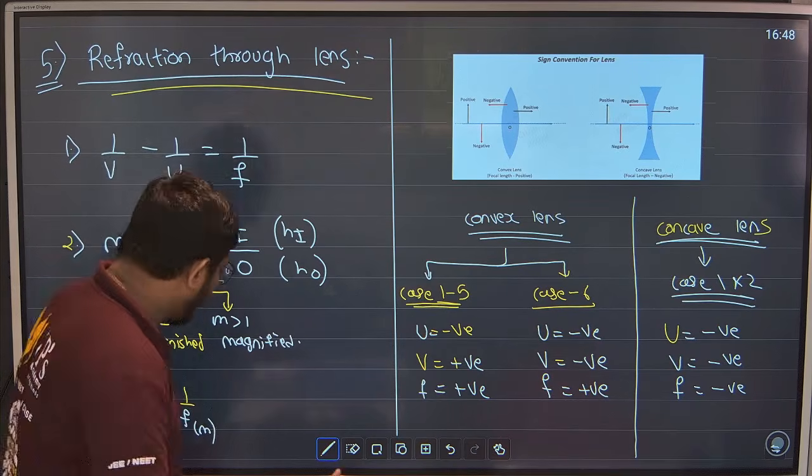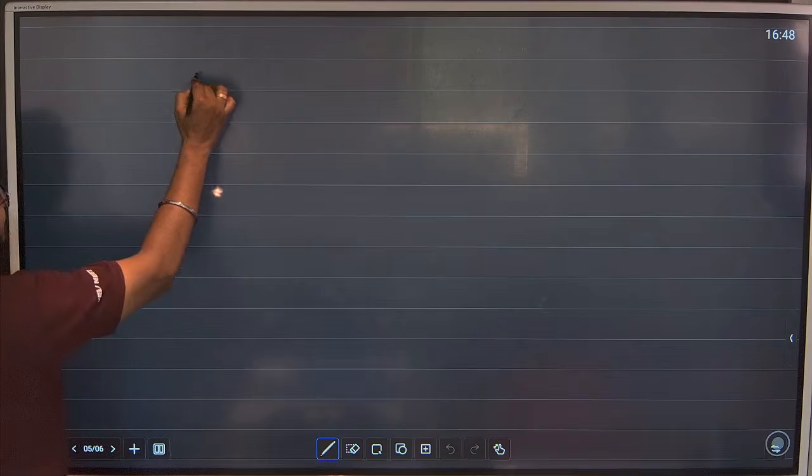Done. I will share one more trick, one last trick for this chapter, that is magnification.